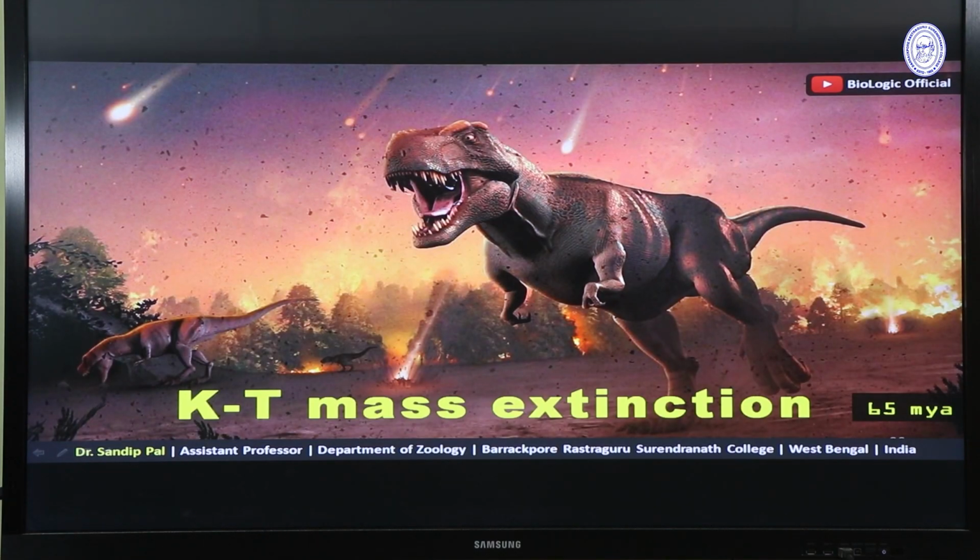So this is the graphical representation of KT mass extinction, during which all the dinosaurs perished from the face of Earth, and it occurred due to the impact of an asteroid on the Earth around 65 million years ago.